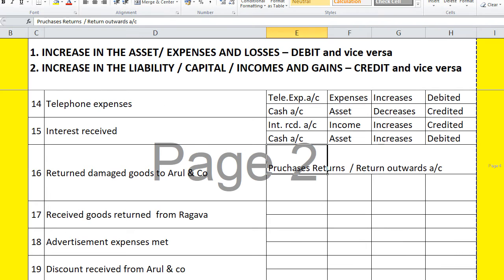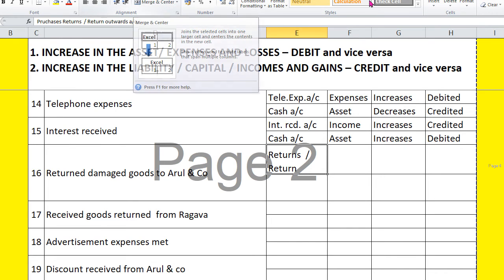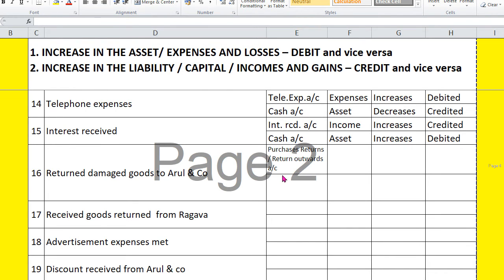Okay. So this can be called as purchases returns or return outwards account. That is nothing but goods.